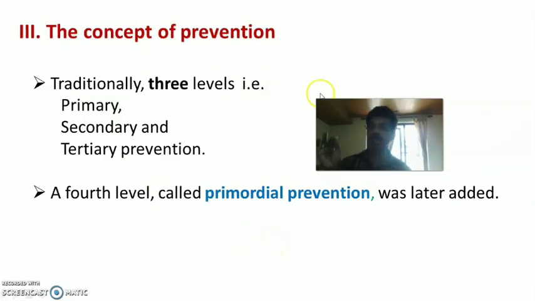Next is the concept of prevention. Traditionally we have three levels of prevention, that is primary, secondary, and tertiary. Later a fourth level of prevention was also introduced, that is called primordial prevention. So primordial prevention was added later to the levels of prevention, to prevent non-communicable diseases.